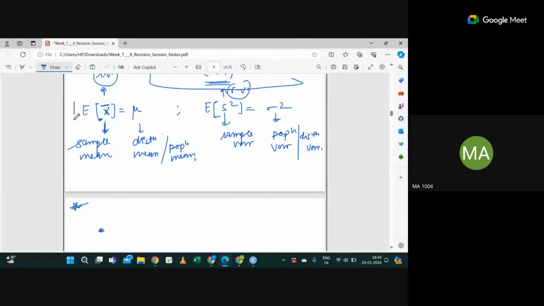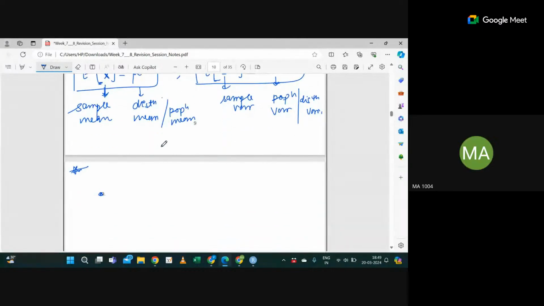Is it clear now? Are you able to differentiate this terminology? Then we can move to the next thing. Okay. Fine. So another is the scaling and summing property.